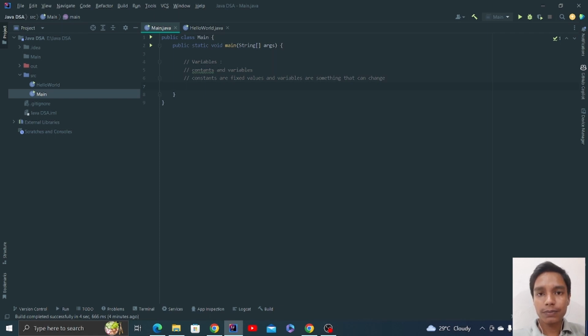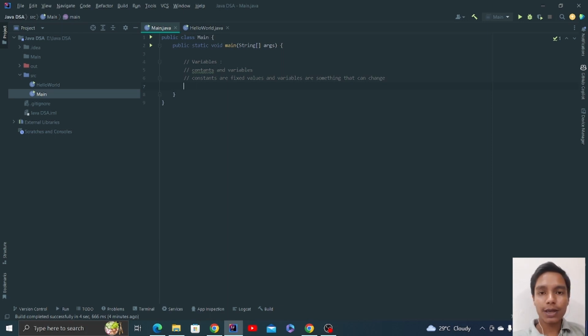Then how would I do it? I will make a home inside the memory. I'll go there, I'll construct a home, then I'll say, okay, this is my home, this is Rohan's home, and that Rohan's home is something that we will refer to again inside our project whenever we need it. The same thing happens with variables as well.